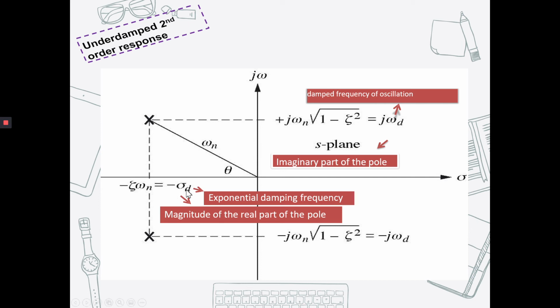So sigma d is equal to zeta omega n, the damping ratio multiplied with natural frequency, where the damped frequency of oscillation, or omega d, is equal to omega n multiplied with square root of 1 minus zeta squared.